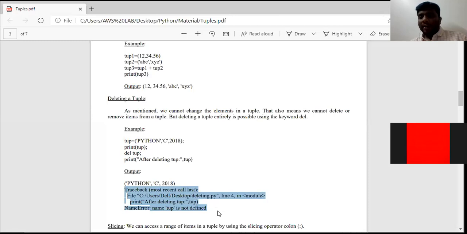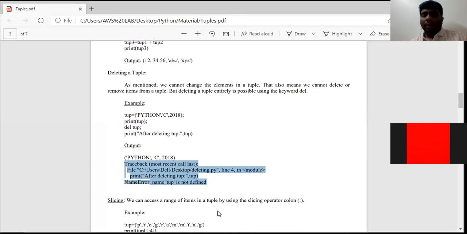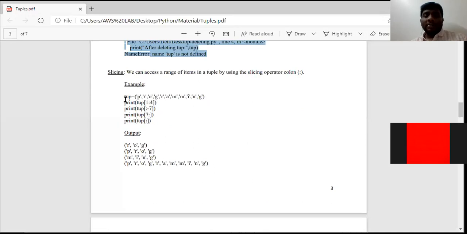We can remove the entire tuple by using the del keyword. Already we have discussed slicing also.